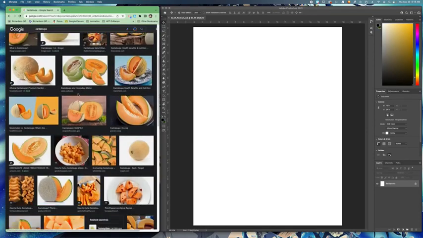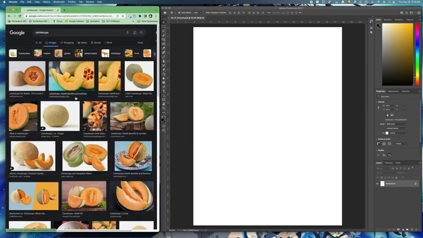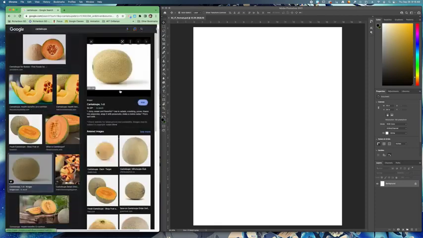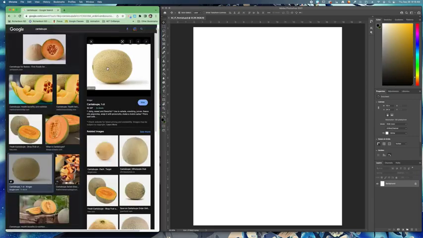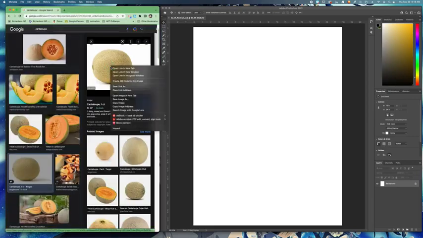Just because it's the first thing that came to mind. So the goal is to find different images of objects or food, similar to the artist that was a link to your assignment, where he creates portraits made out of different things. So you're gonna find different images that you want to use. And all you have to do is copy.